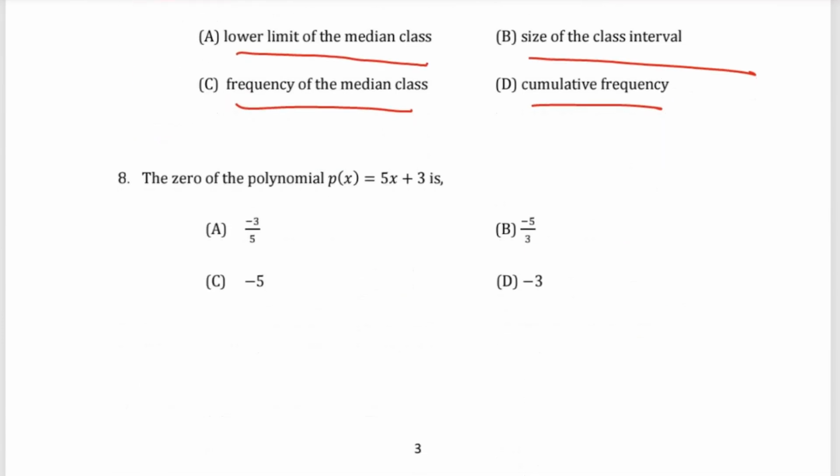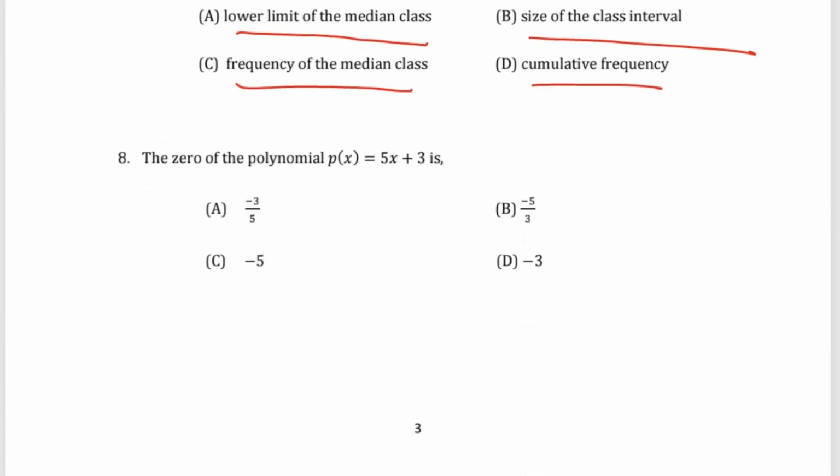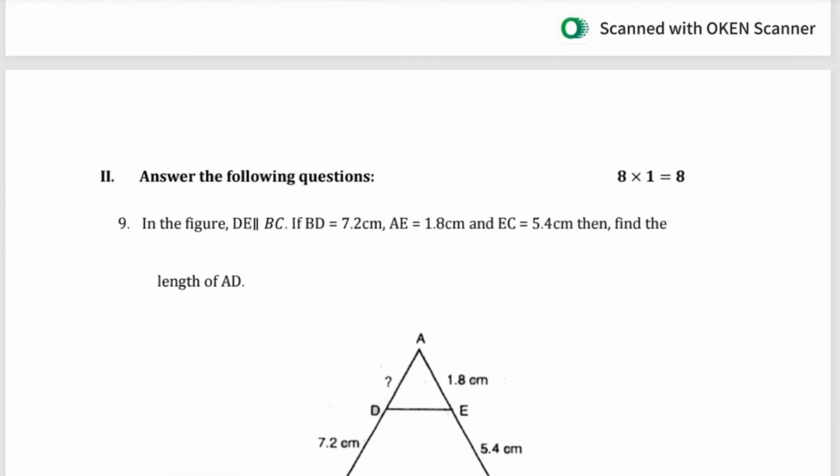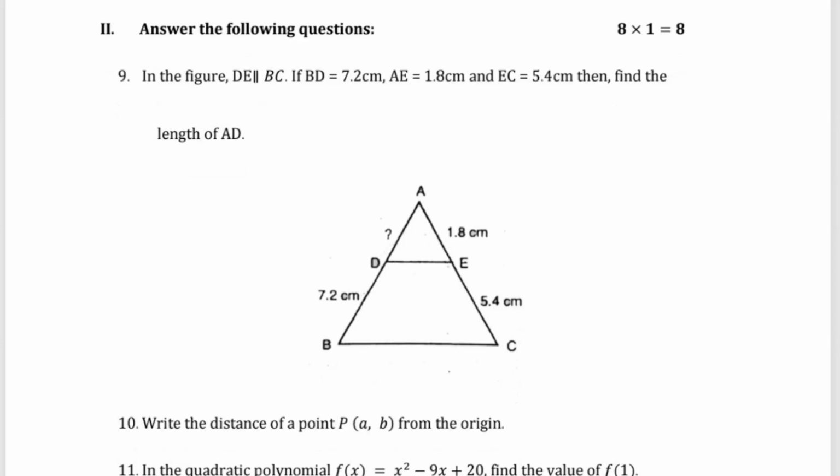Question number 8: the zero of the polynomial p(x) = 5x + 3 is minus 3 by 5, minus 5 by 3, minus 5, or minus 3. Then question number 9, that is the second main, 1 mark questions.